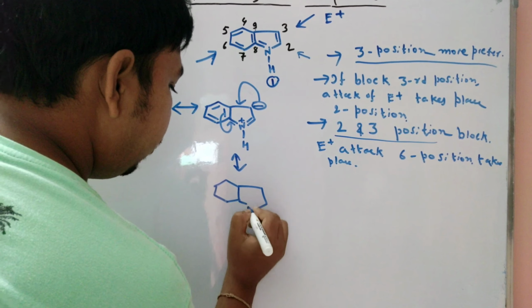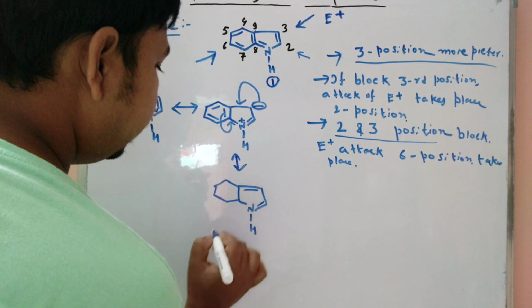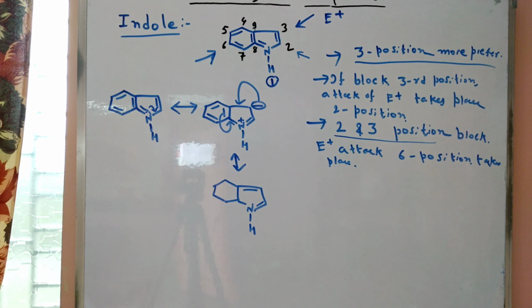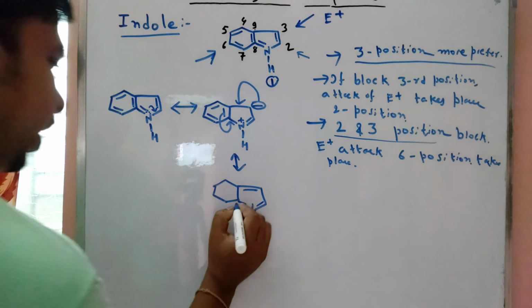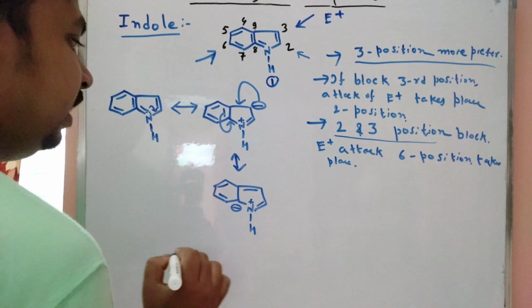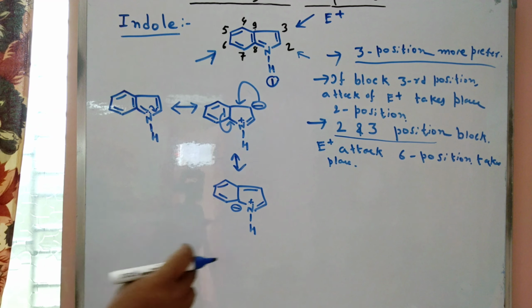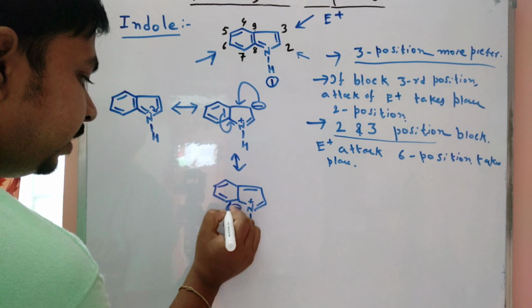What structure is now formed? The double bond is now formed here, and the minus charge is formed here.